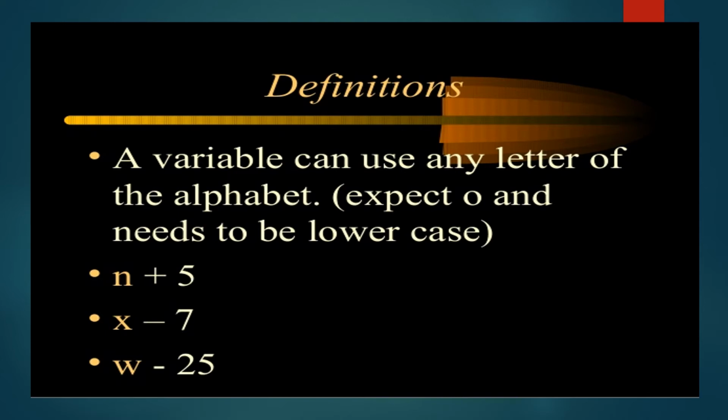Now here are a few expressions, I would say, that are called algebraic expressions, where the unknown value is represented with a variable and mentioned as a sum or difference. The first one we can say 5 more than n, or 5 added to n, or n increased by 5. The next one is 7 subtracted from x, 7 less than x, 7 taken away from x, and the same goes with the next one, that is w minus 25.